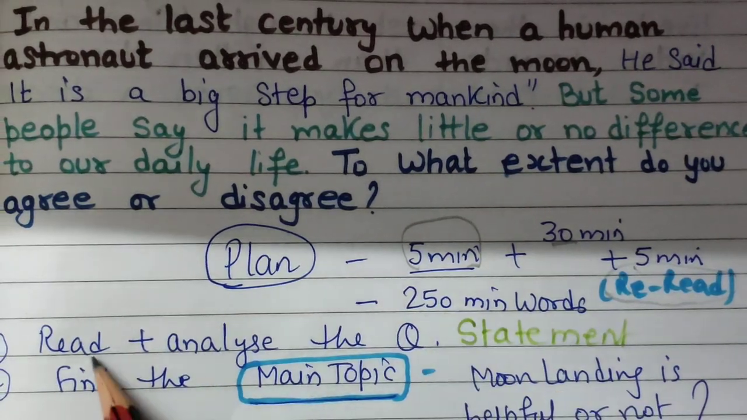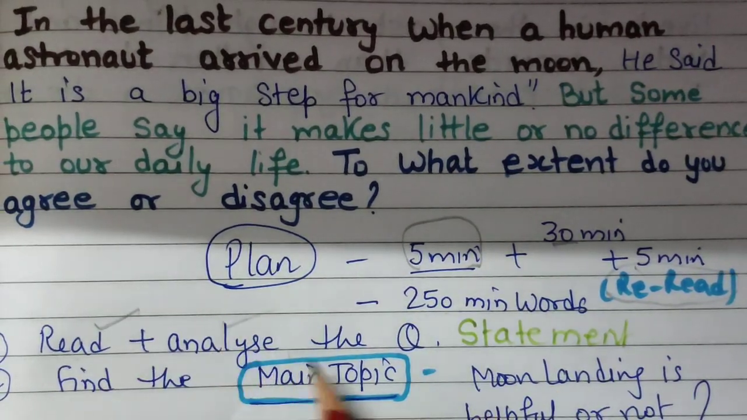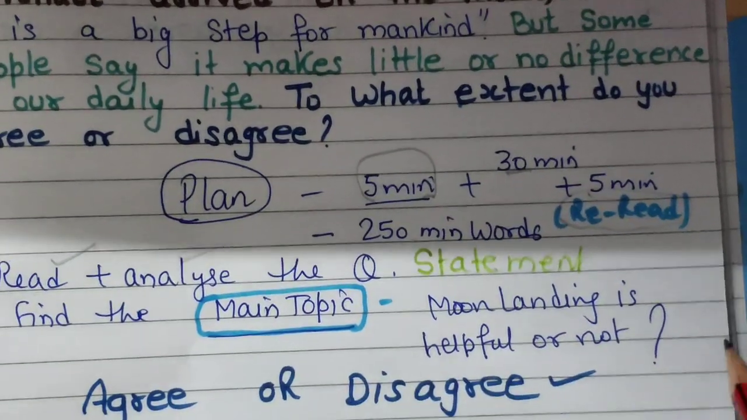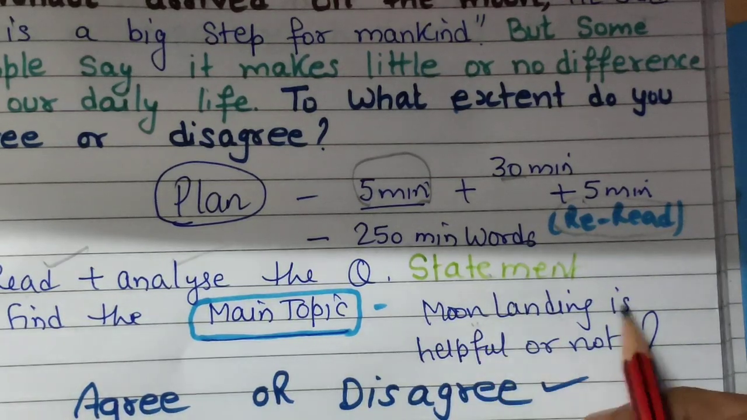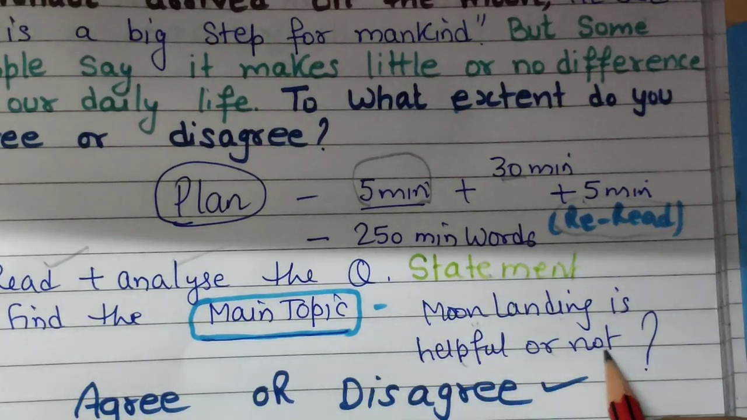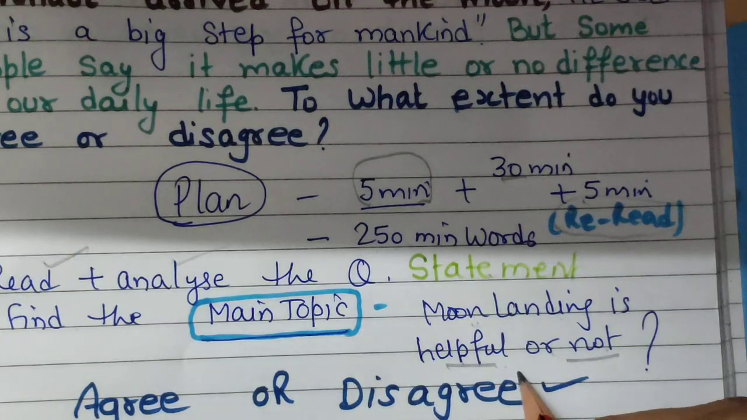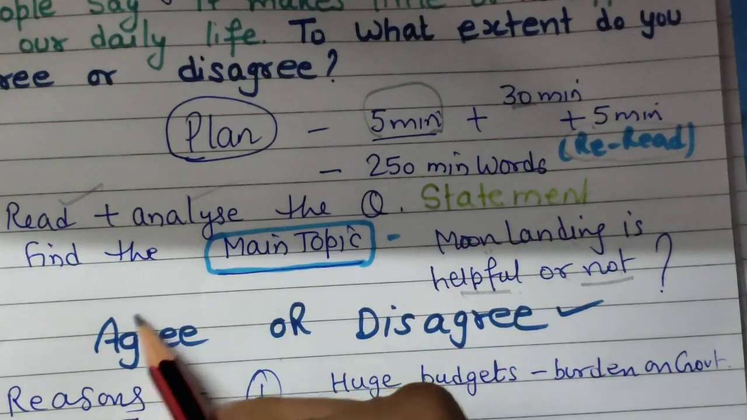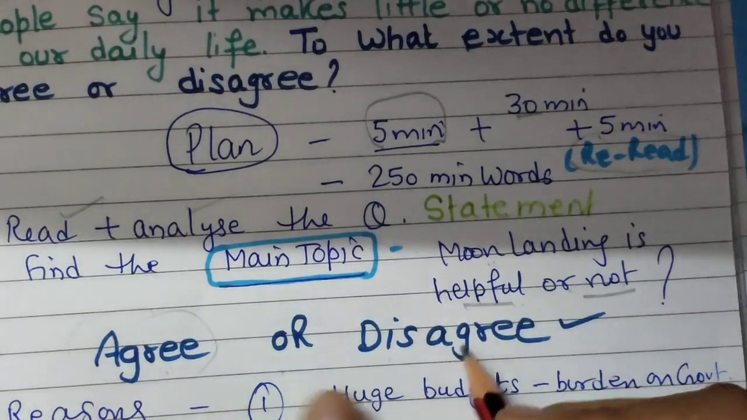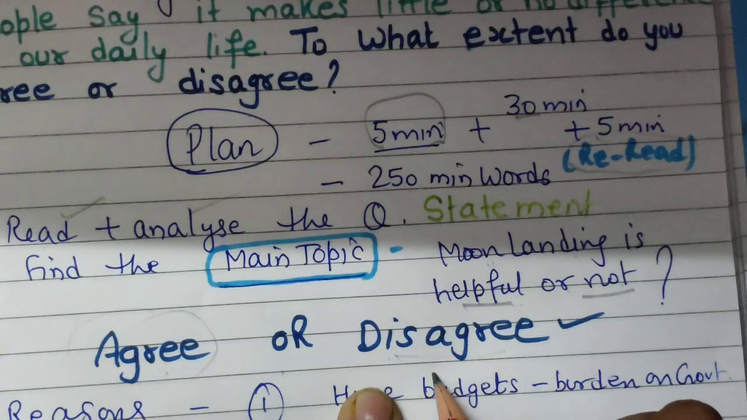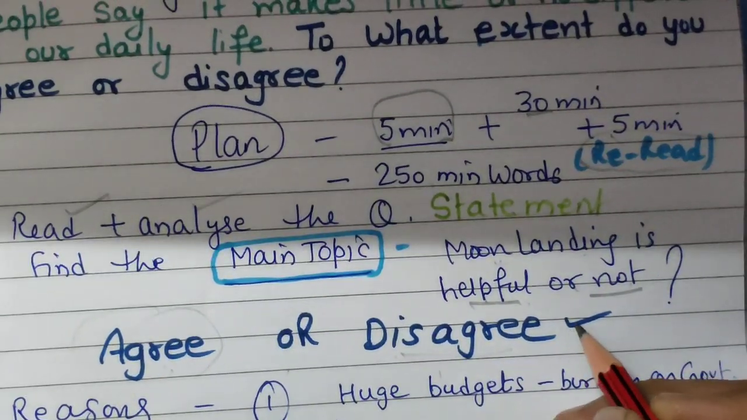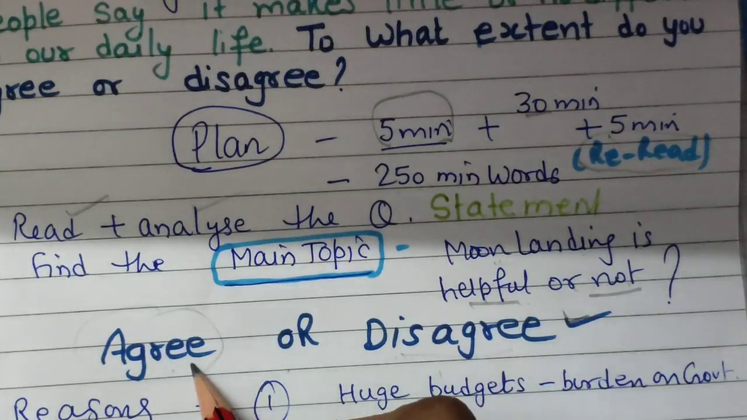Okay, so yes, we have read and analyzed the question statement, and what is the main topic? The main topic here is whether man's moon landing is helpful or not in daily life. So we can discuss all the things here. So definitely agree or disagree. I will be discussing points for agree also, points for disagree also here in this essay. Okay, so here I will be writing the essay for disagreement, but you can write for agreement also.